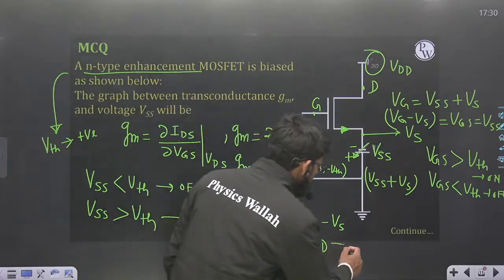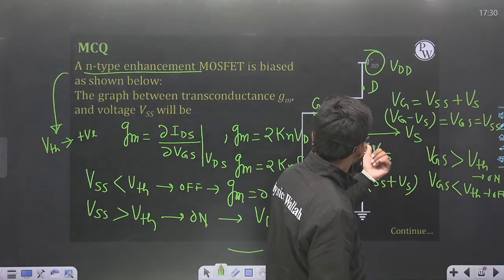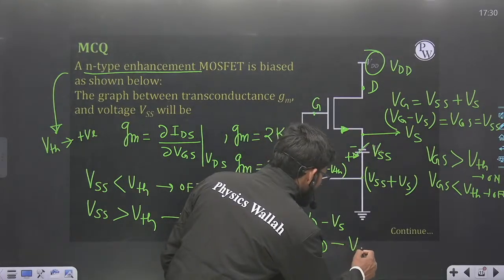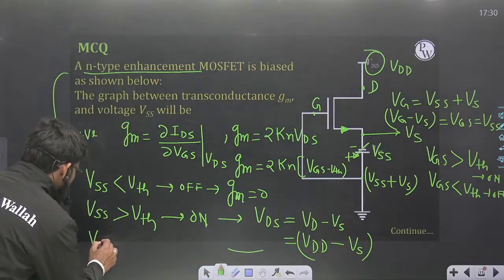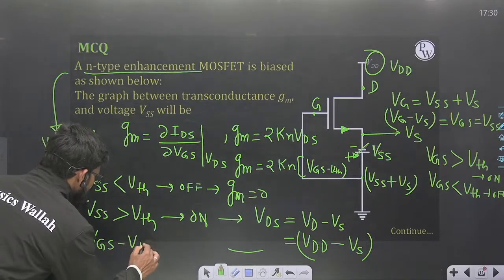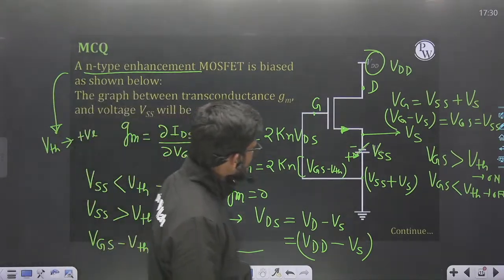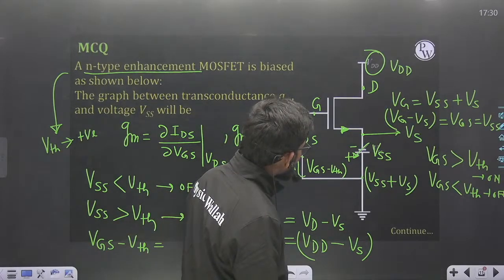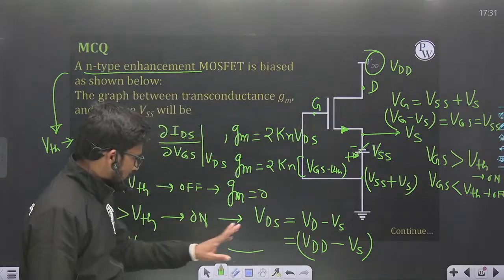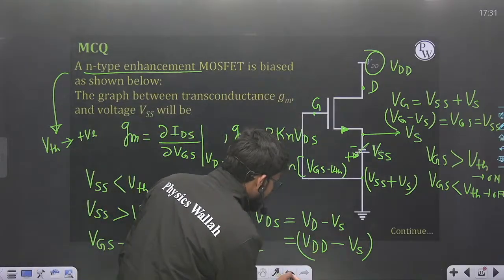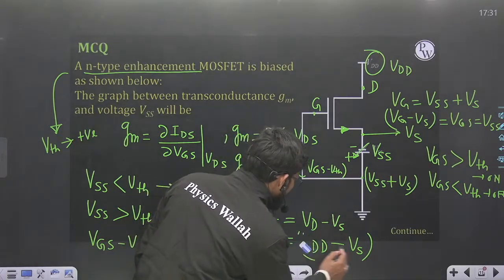VDD minus VS. VS is at VS. And VGS minus VTH is what? Okay, let me now try to find out this value. This is very, very interesting.